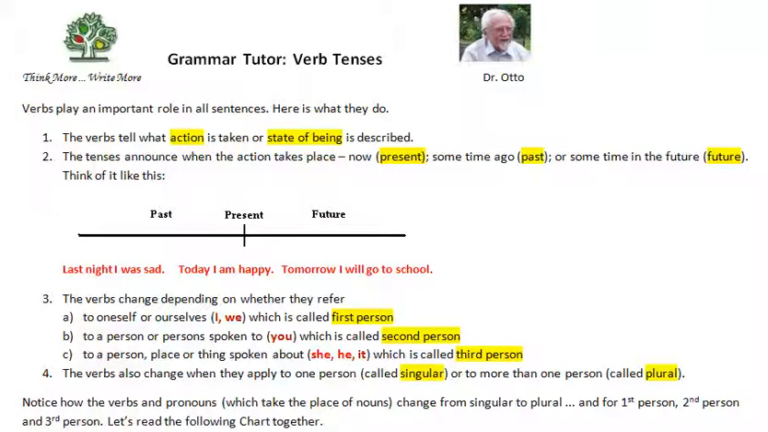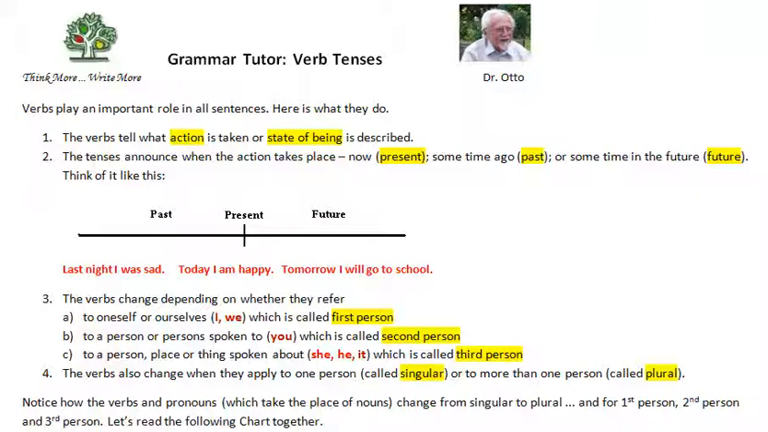Verbs play an important role in all sentences. Here is what they do. The verbs tell what action is taking place or what state of being is described. The tenses announce when the action takes place: now, present; some time ago, past; or some time in the future, future.